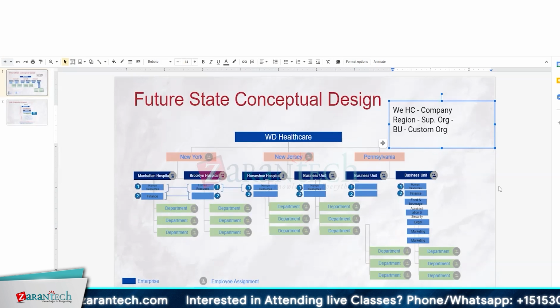Yeah, I asked the same question during that security discussion as well. So when I set up on the supervisory organization level, he should not be able to see any other region's employee detail or any other employee information. Correct.